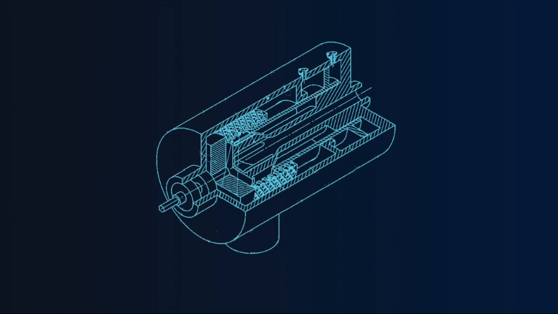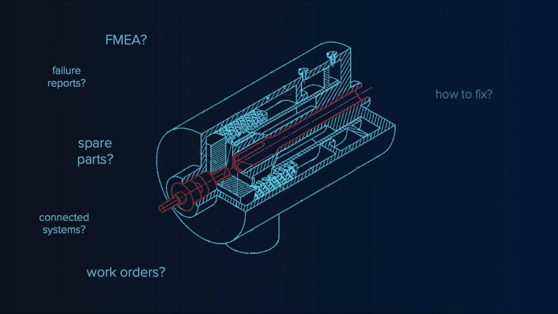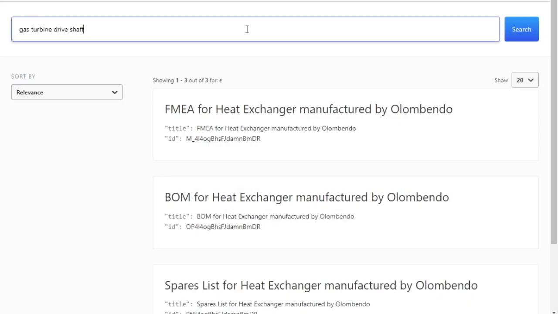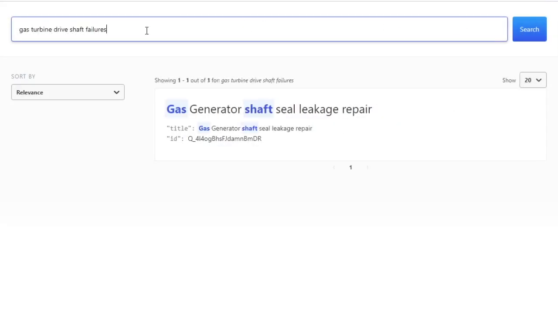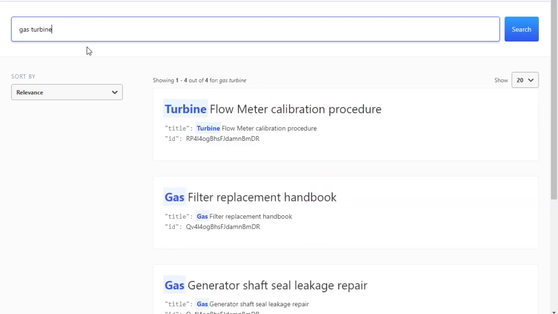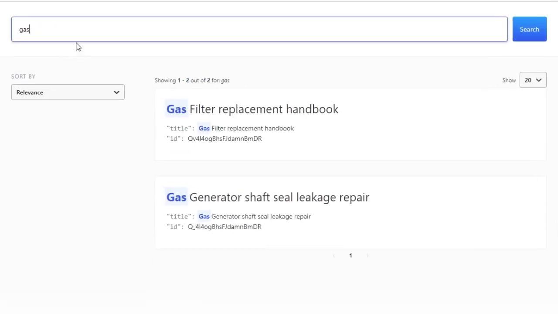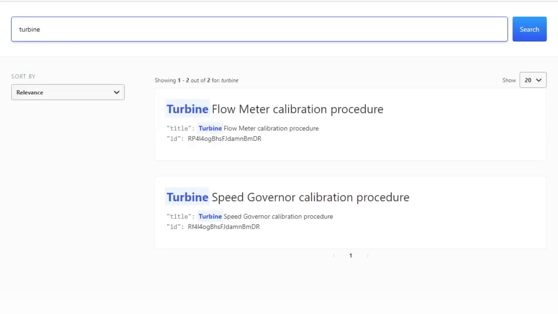Imagine that analysis of sensor data from a gas turbine indicates that performance of its drive shaft might degrade in a week. Your maintenance team needs to find information on similar events to diagnose the problem and determine which spares are needed to fix it. Unfortunately, your conventional search solution couldn't find relevant information because none of your gas turbines have experienced this problem before. In the end, the team prepares a work order based on limited information.